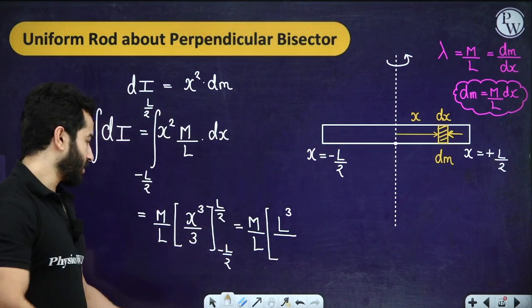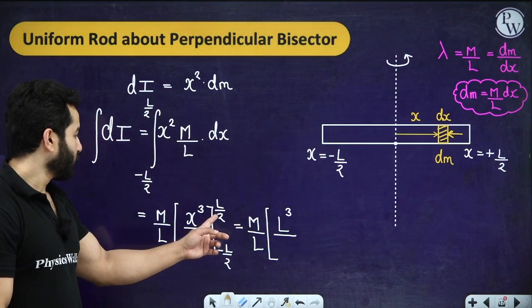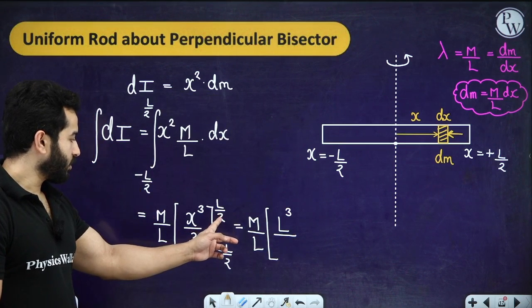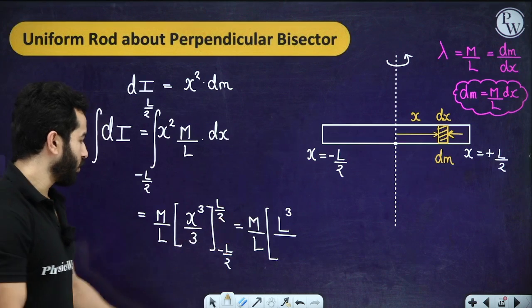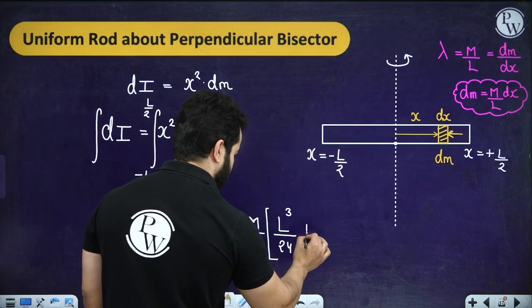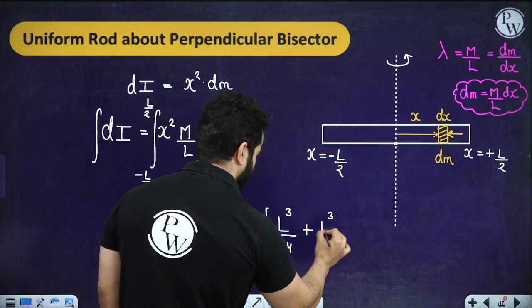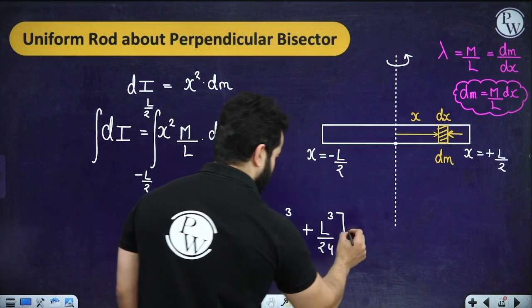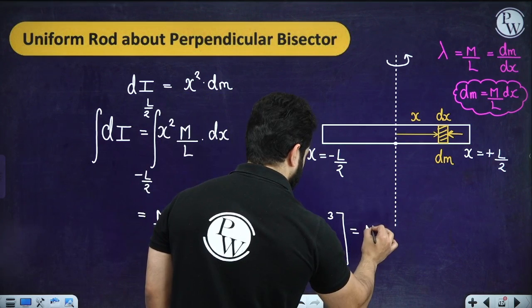And please understand that this is 3 and this is going to get cubed, so this is your 8, right? So this is going to be 24. Then we'll put a minus and minus, we'll get plus, so this is again L cube by 24. So the final answer that we are going to get is ML square by 12.